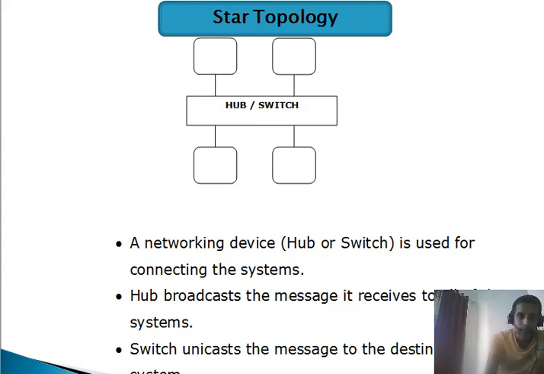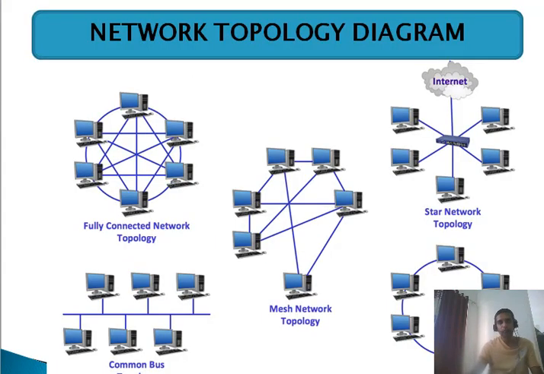Now coming to the short overview of the topology diagrams, like how the diagrams look. This is the overview that you can see in one single diagram. Fully connected network topology, you have mesh topology, starting from the left to right. Mesh topology in the center, star network topology on the right hand side. At the bottom of the right hand side you can see the ring topology, and on the left hand side on the bottom you can see the common bus topology. So these are all the topologies that are used in the market, but as I told you, the common topology that we are